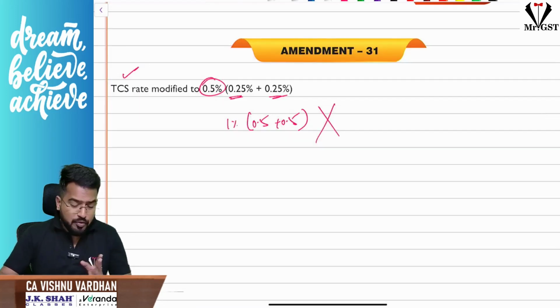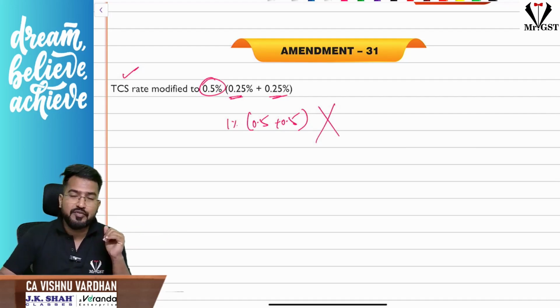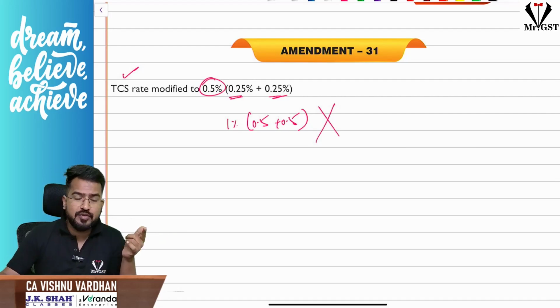The next amendment, a very small amendment: the TCS rate has been changed to 0.5%. Now it is 0.25% and 0.25%, CGST and SGST. Okay, earlier it was 1%. Now it is made 0.5%.